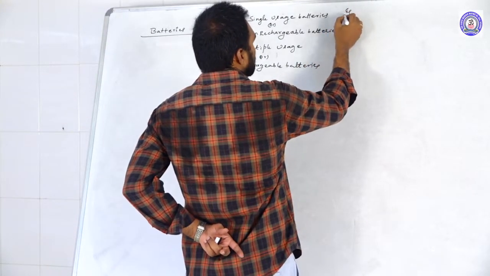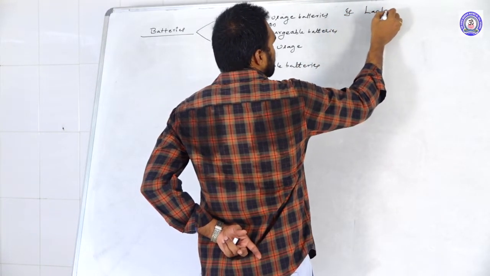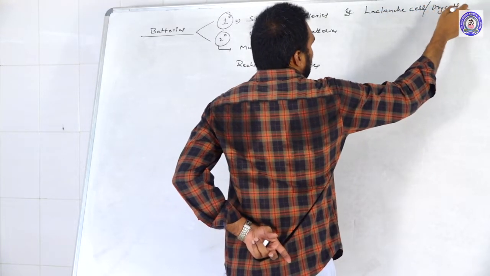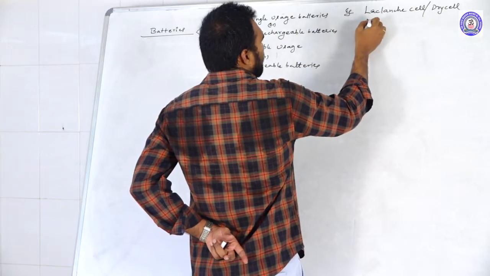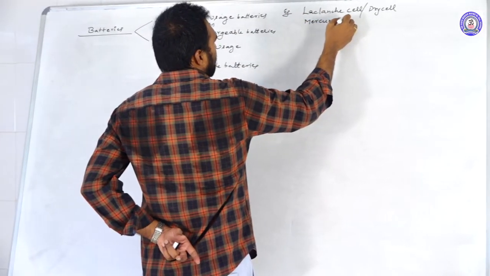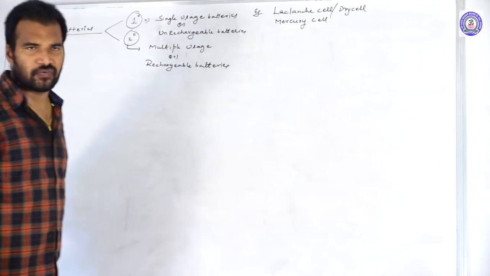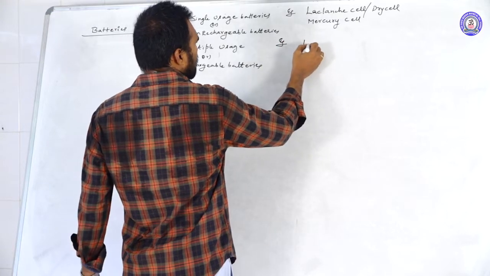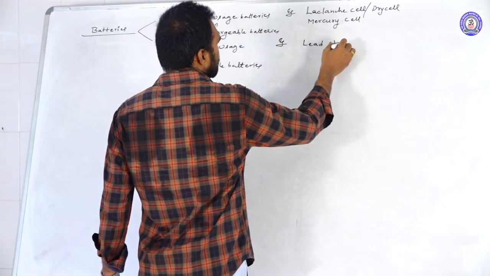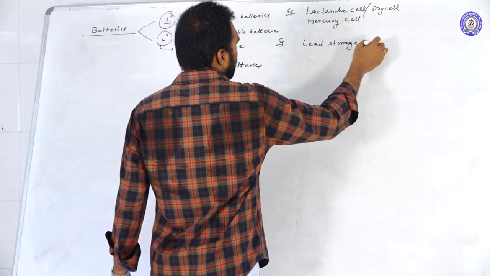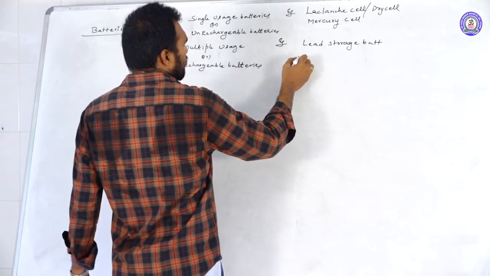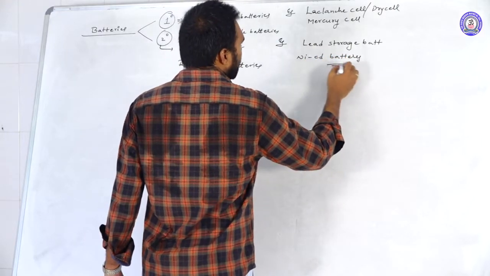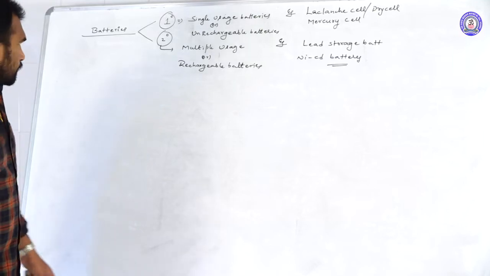So what are the examples? One is Leclanche cell, also called dry cell, and the second one is the Mercury cell. These are the two examples for primary batteries. Secondary battery examples: lead storage batteries, and the second one is nickel cadmium battery. These are the two batteries.